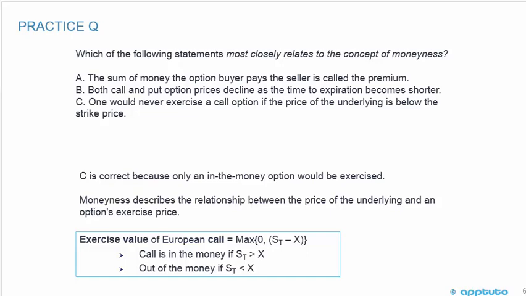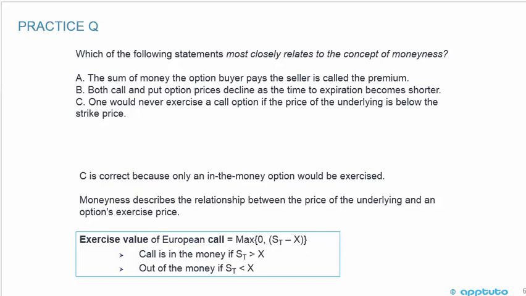Correct. A call option gives me the right but not the obligation to buy, so I want to buy low and sell high. If I could buy in the open market at a price lower than the price I've got the right to buy at, why would I exercise my option? So C is correct because only an in the money option would be exercised, and moneyness describes the relationship between the price of the underlying and an option's exercise price.